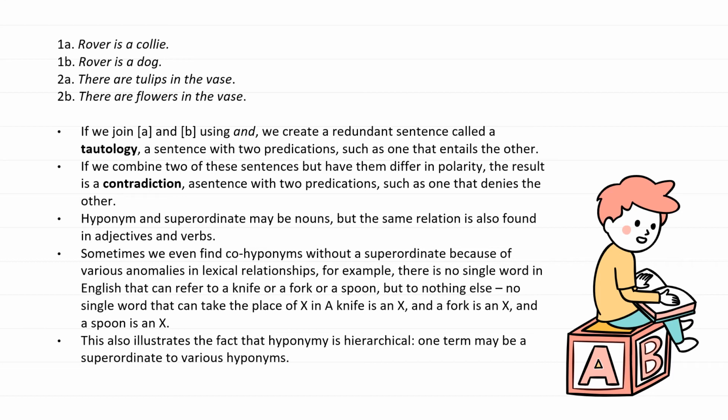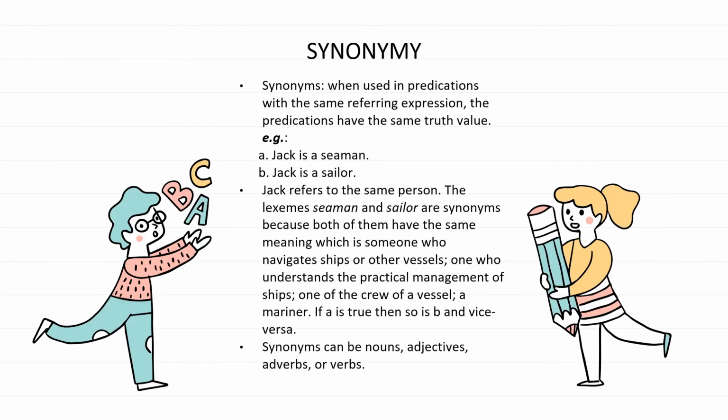One term may be a superordinate to various hyponyms. So for synonyms used in predications with the same referring expression, the predications have the same truth value. So for example here, A, Jack is a seaman, and B, Jack is a sailor. Jack refers to the same person.